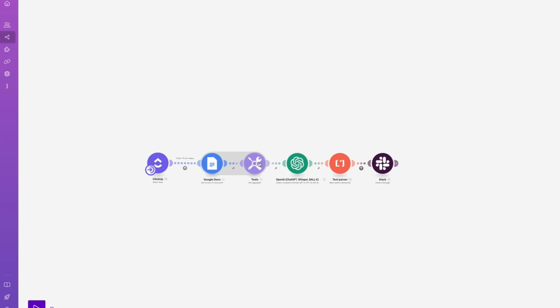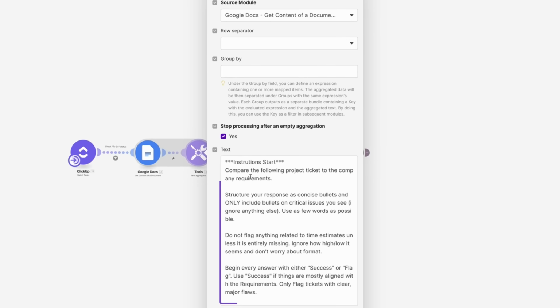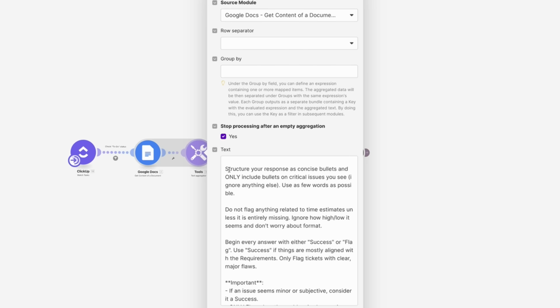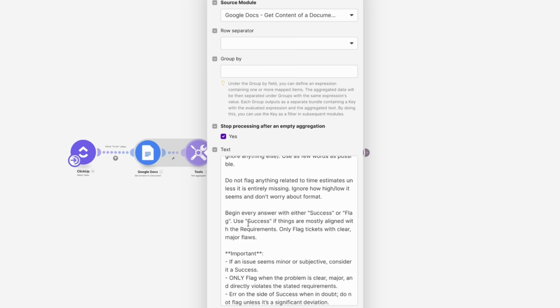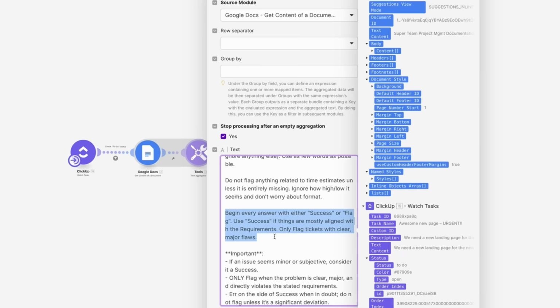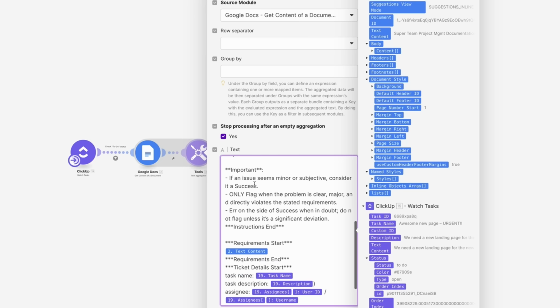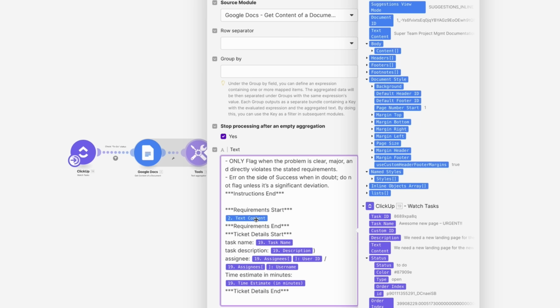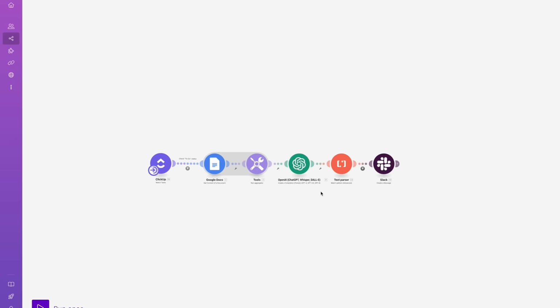So we're going to pull this in, just getting the content of the Google document, but it could be, again, any source of material here. We're going to put together a ChatGPT request, more or less, although we're using an API. So we have the instructions: compare the project ticket data to the requirements, structure the response well. And very importantly, we want to begin every answer with success or flag. This is critical for this automation to work, and this opens the door to a lot of really useful logic. We have a few extra instructions, and then we have the requirements, where we're pulling in the Google Doc information, and then we have the ticket details, where we pull in the task name, description, assignees, as well as the estimated minutes, just to make sure there is that estimate.